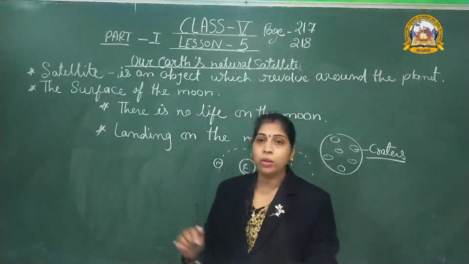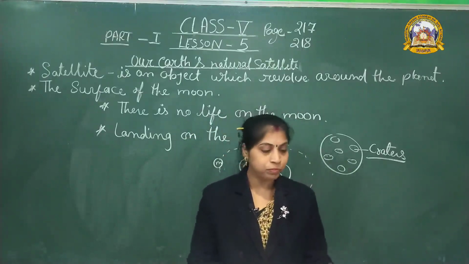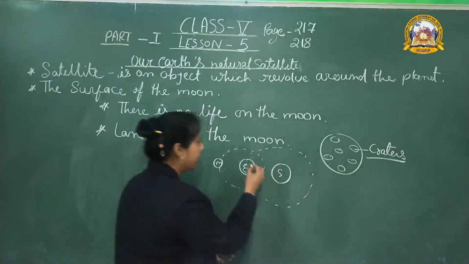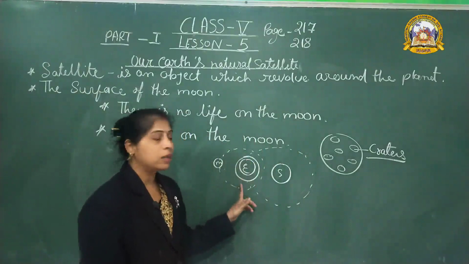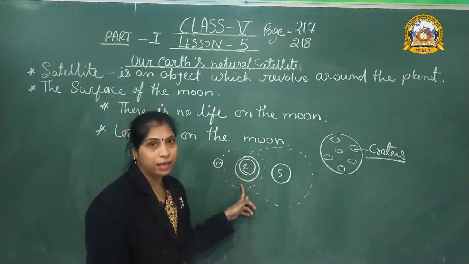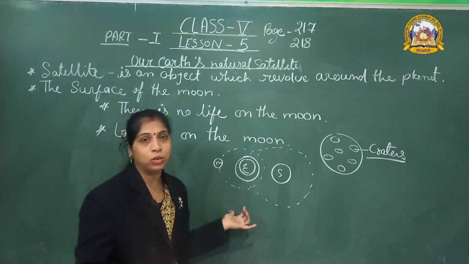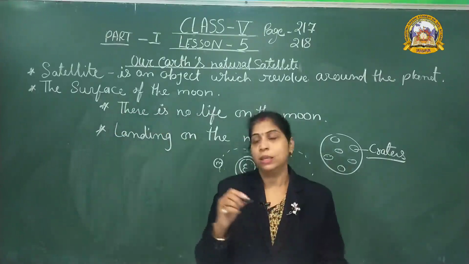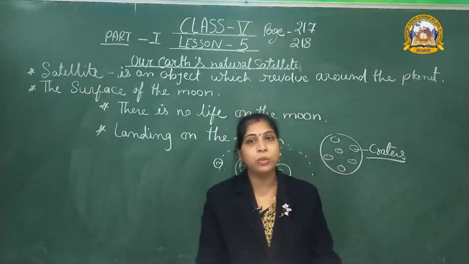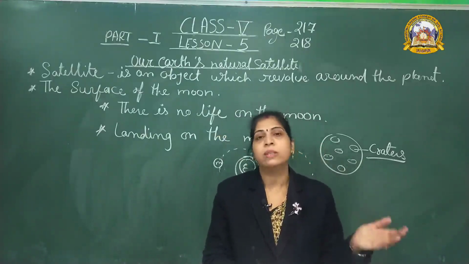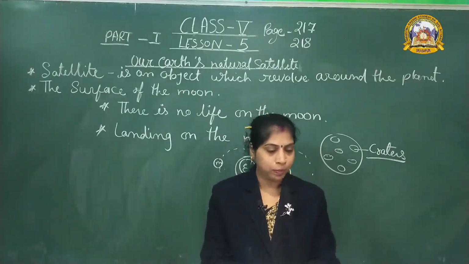Why is there no life on the moon? Does anybody know about this? The earth is surrounded by a special type of layer known as the atmosphere, a thick blanket. And this atmosphere is not present on the moon. Earth's atmosphere absorbs the harmful ultraviolet rays coming from the sun. So, earth is protected by this atmosphere.